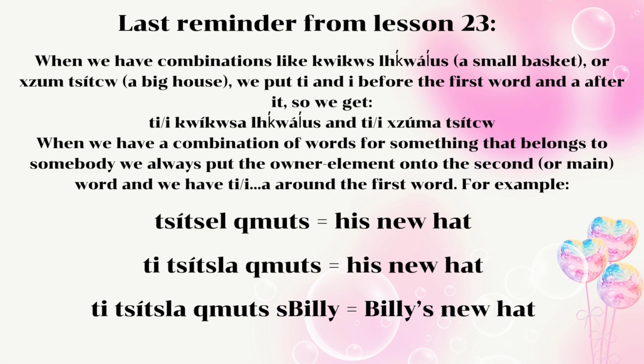When we have a combination of words for something that belongs to somebody, we always put the owner element onto the second or main word, and we have T I A around the first word. For example, Ucwalmícwts, his new hat. Ucwalmícwts, Billy's new hat.